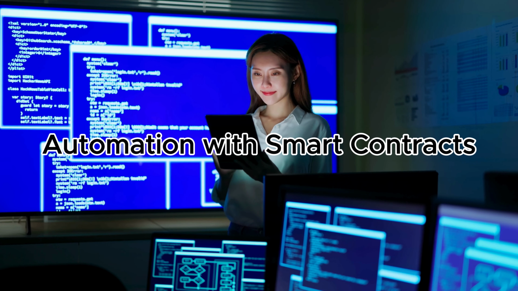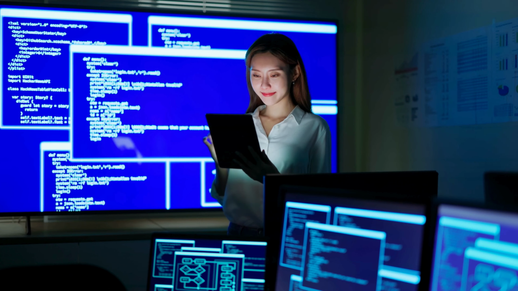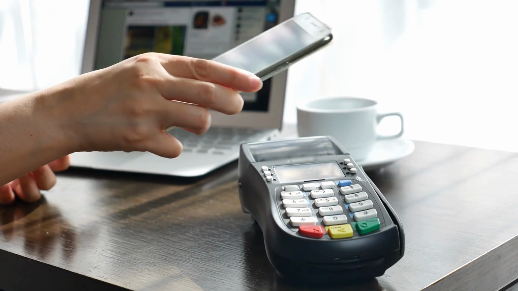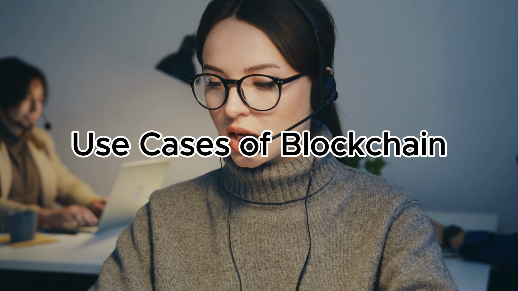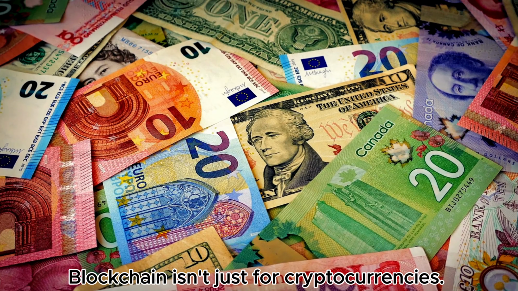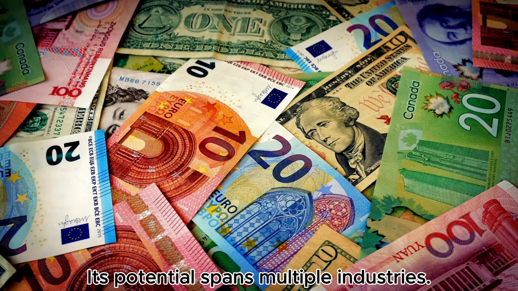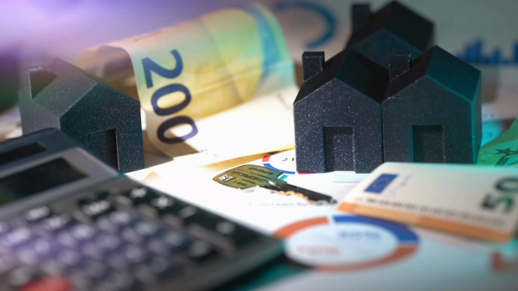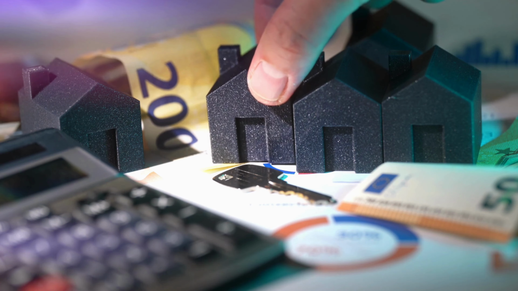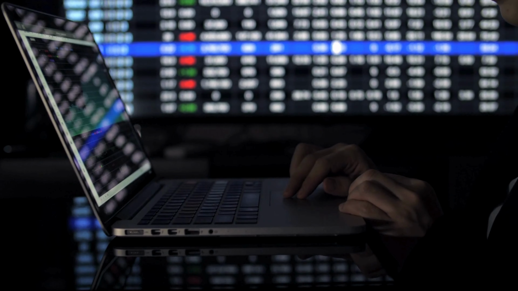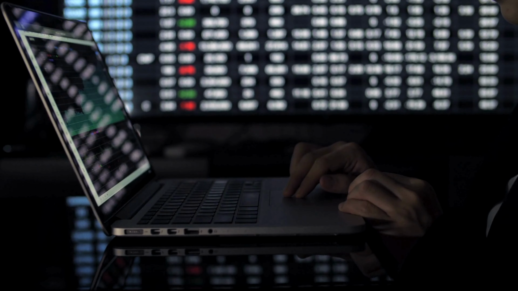Fifth is automation with smart contracts. Blockchain can execute predefined conditions automatically. For example, a payment can be released only when a shipment is delivered. Use cases of blockchain. Blockchain isn't just for cryptocurrencies, its potential spans multiple industries. First is finance and banking. Bitcoin and Ethereum are the most popular examples. They enable peer to peer transactions without intermediaries.